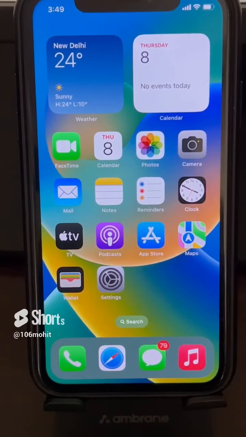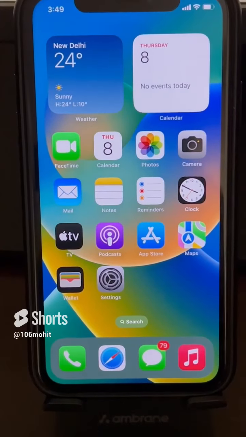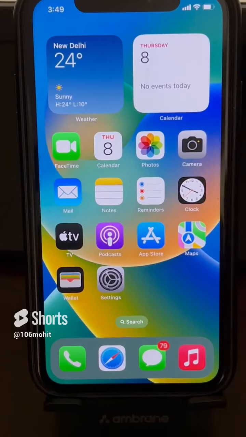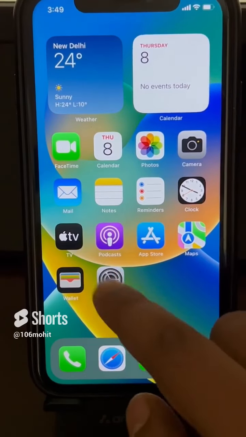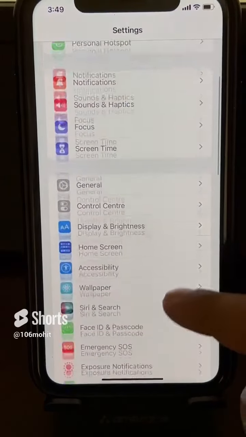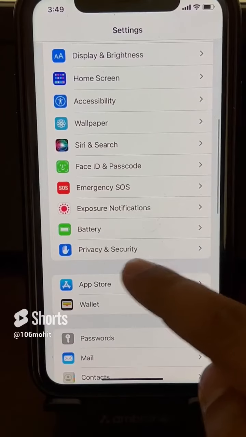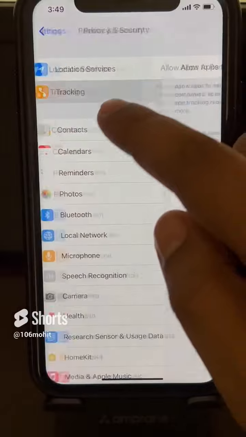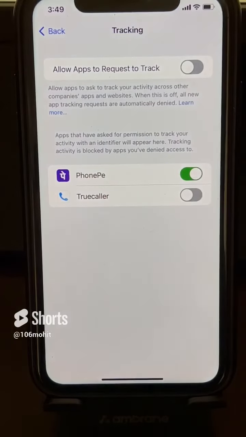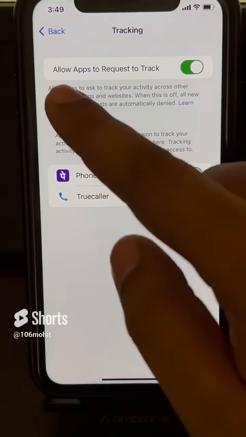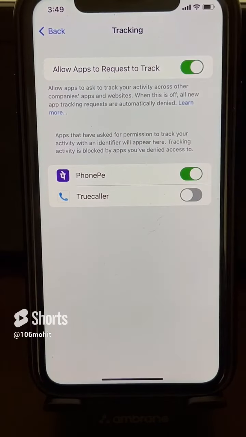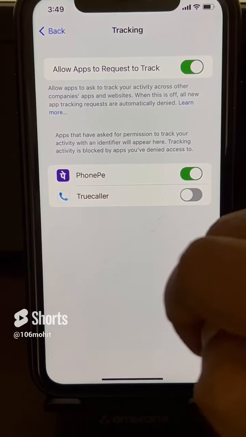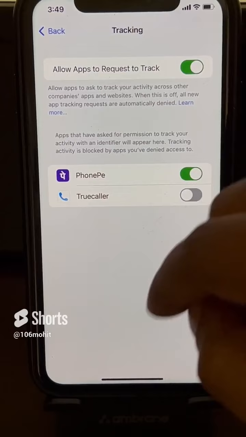Hi guys, if call blocking and identification is missing on iPhone, so how to fix this? Just go to settings and then scroll down and find privacy and security. Just tap on it. Now just locate tracking and tap on tracking, and now turn on this option, allow apps to request to track, okay, in tracking, and your problem will be fixed.